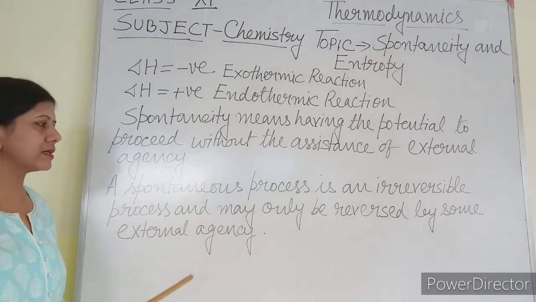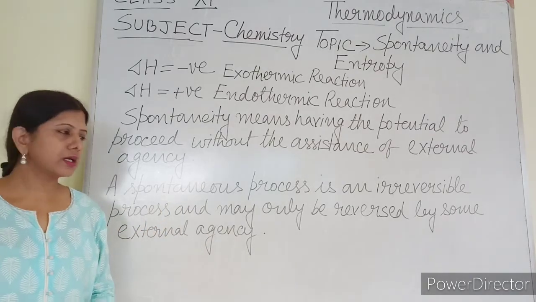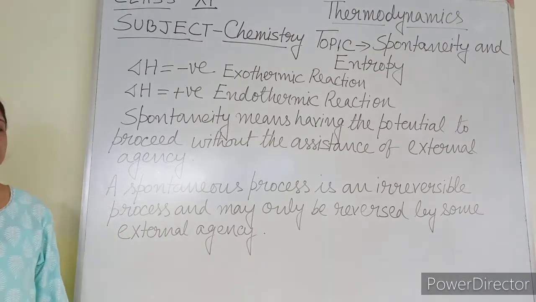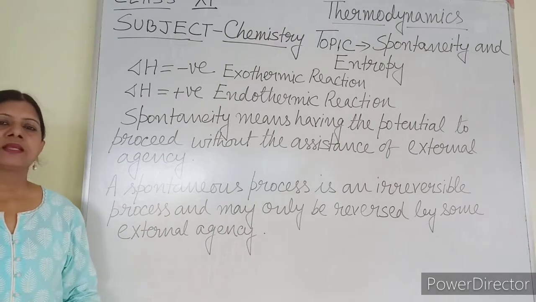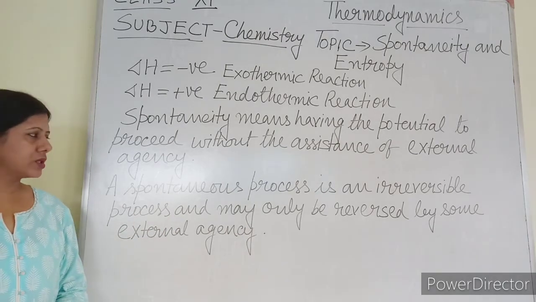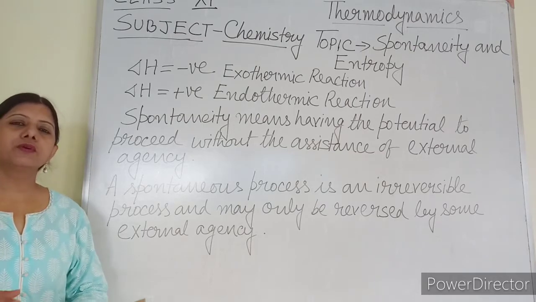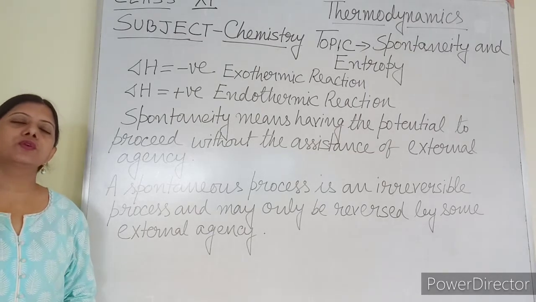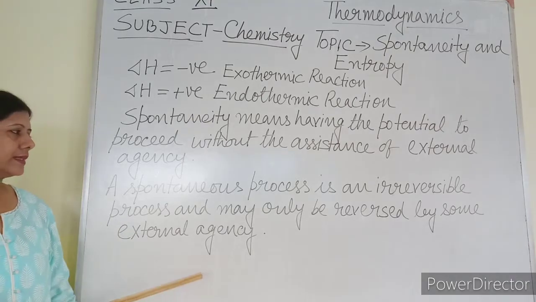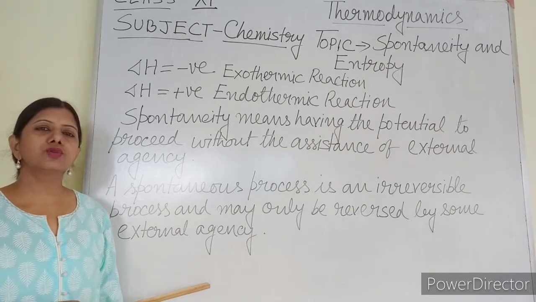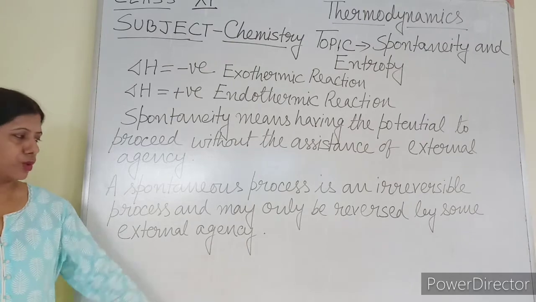When you apply something, when you change the condition, only then can the reverse reaction occur. Generally, a spontaneous reaction is irreversible, but if you apply an external agency, it can be converted into a reversible reaction also.